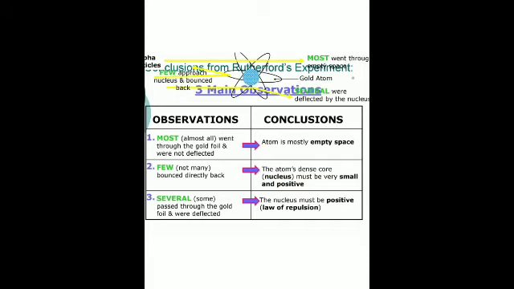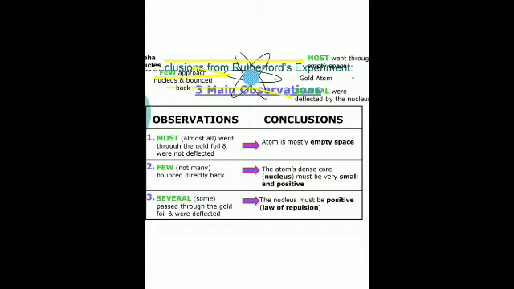From this he concluded that the atom has a dense core, a dense center inside, which must be very small, and it must be positive. And the third observation, that some passed through the gold foil and were deflected, small or large deflection accordingly.